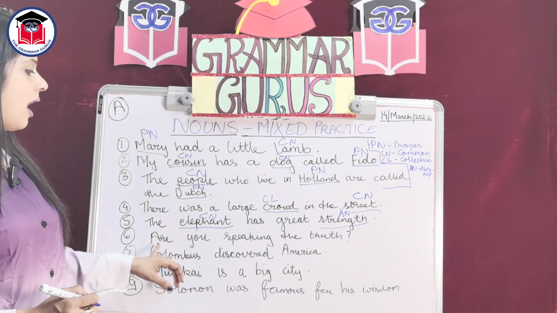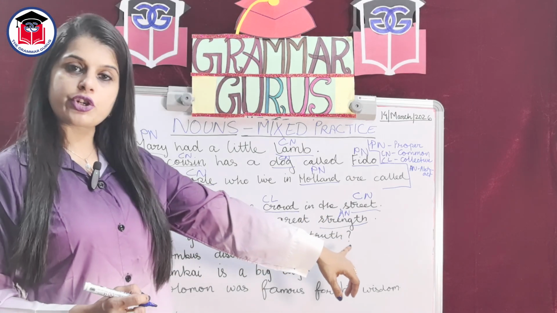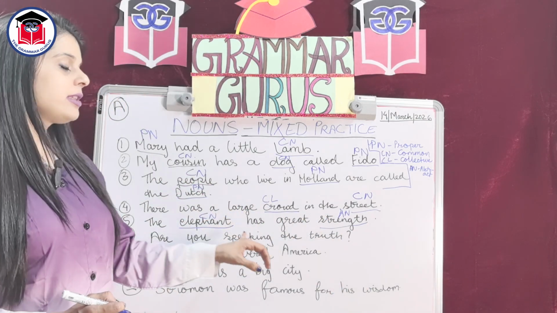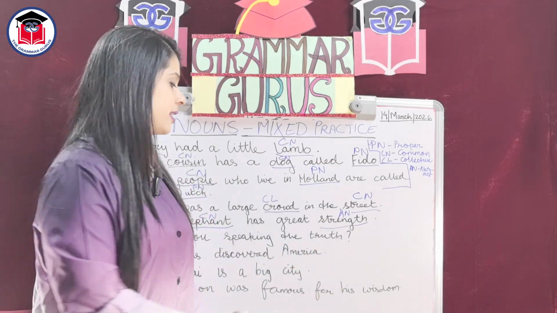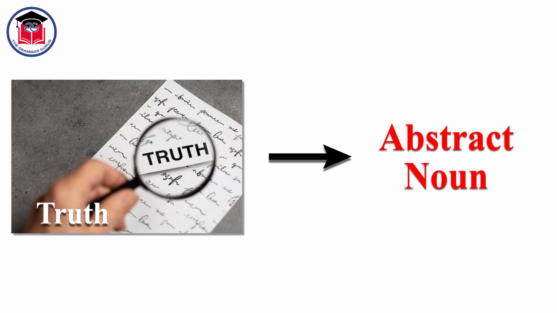Now you see, are you speaking the truth? Again, first find out the names in this sentence. Truth is again the name of something which we can only think of. We cannot hear truth, we cannot see, we cannot smell, we cannot taste, we cannot touch. We can only think of truth. It is the state or the condition of being true. Thus, truth is abstract noun.